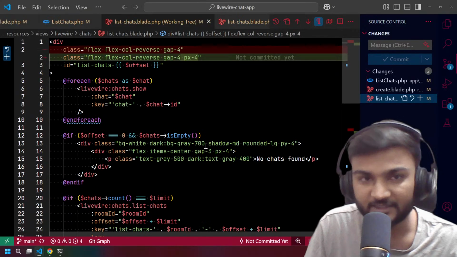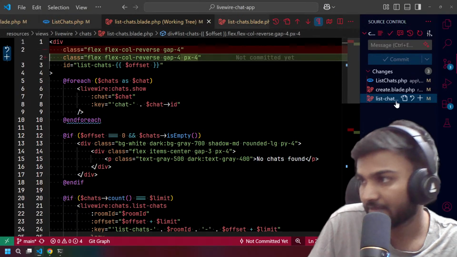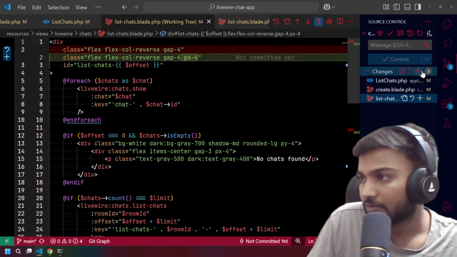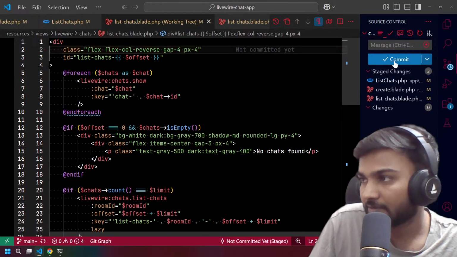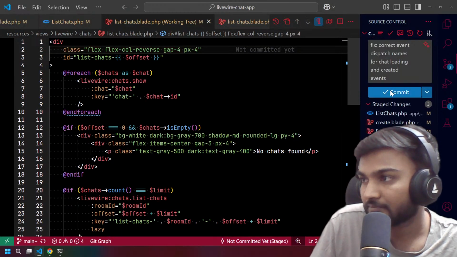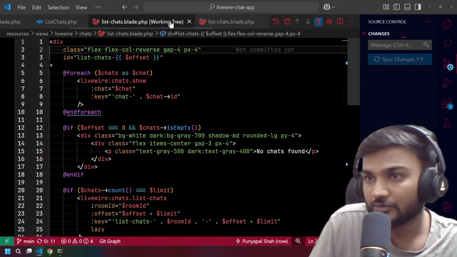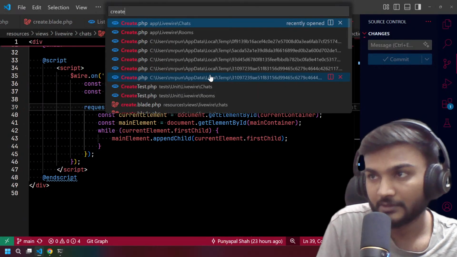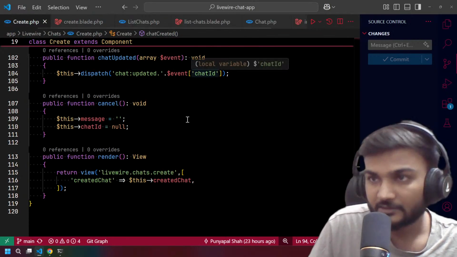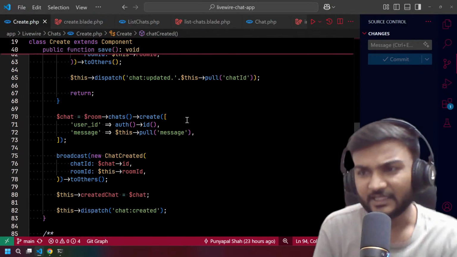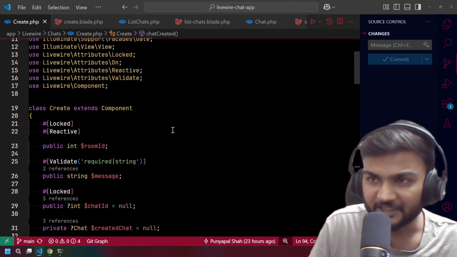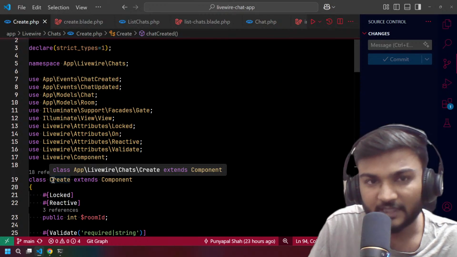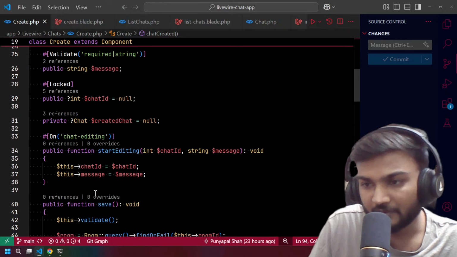Now let's move to adding the chats, I mean tests, which are missing from here. Okay, so let's push this fix, and let's move to the tests, starting with the create test first, because we did some changes. What I'm thinking is this shouldn't be a create, it should be a save or something like that, because we are not only creating now.